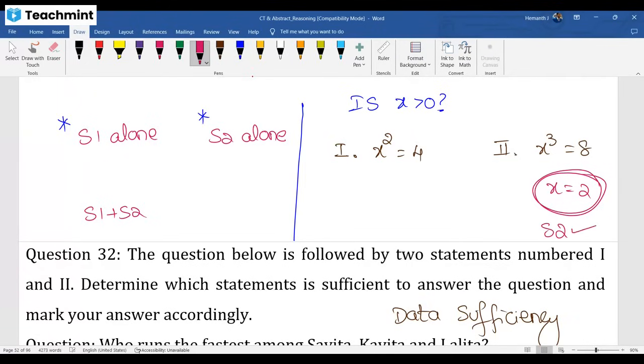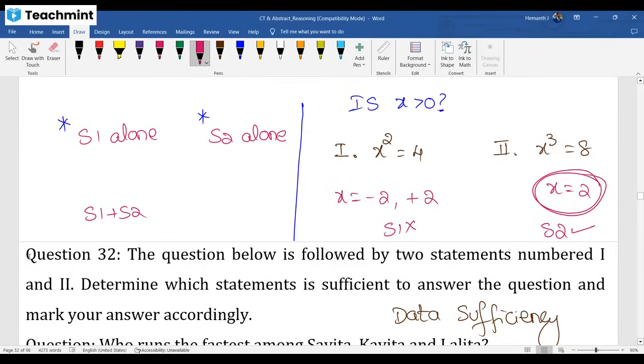Okay, 1 alone, sir. X square equal to 4 means x can be minus 2 or x can be plus 2. I cannot decide. Plus 2 is greater than 0, minus 2 is less than 0. I'm not able to answer. So 1 alone not possible, 2 alone possible. We have to try alone first, then go for together. If 1 alone not possible and 2 alone not possible, then only come for together.